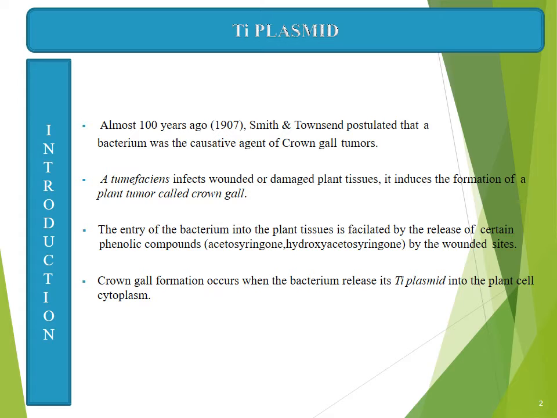When the bacteria infects the plant, gall formation occurs in the crown region of the plant. That is why it is called crown gall disease.